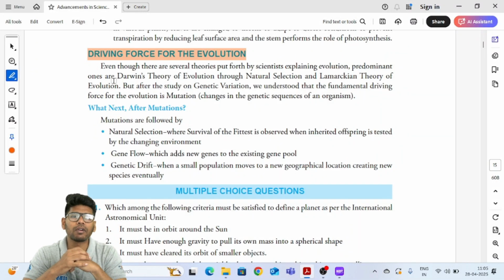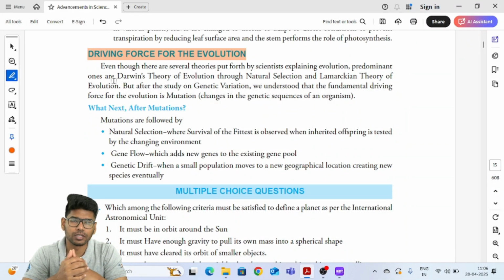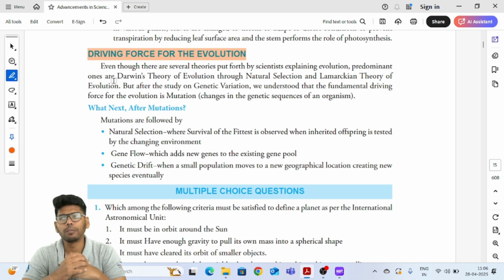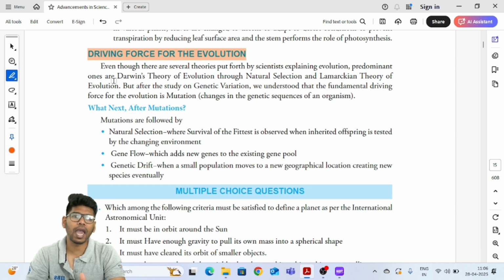And here Darwin could not tell what brought the change, how the change is coming. Later, with the later Darwinian theories, we have understood that the changes are occurring through mutations, right? Through random mutations. Mutations are nothing but the changes in the genetic structure of the life form. So whenever changes occur in the life form, if that change is desirable to the nature, then it will be propagated to the next generation. If the change is not accepted by the nature, then it will be stopped, right?